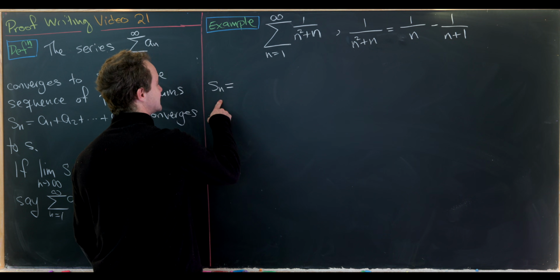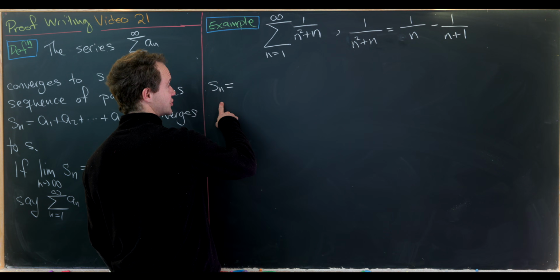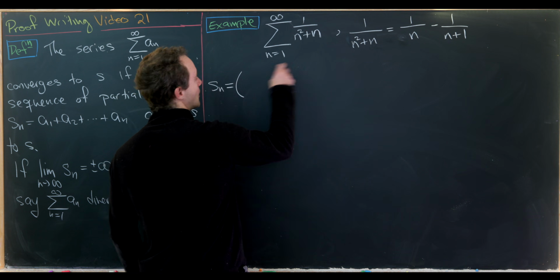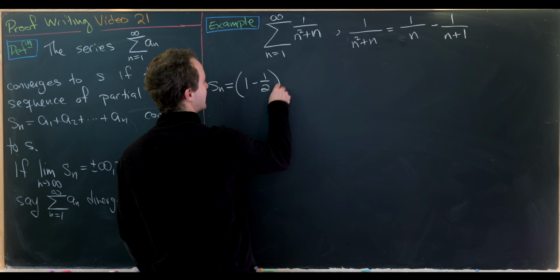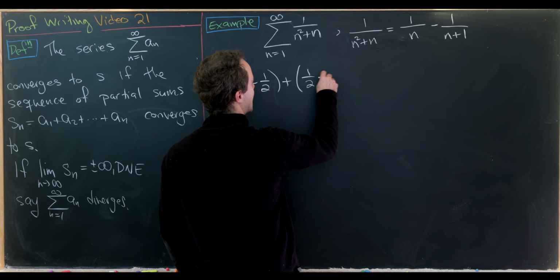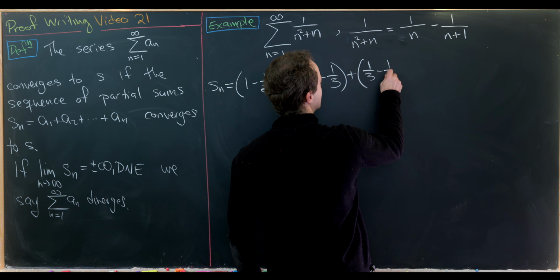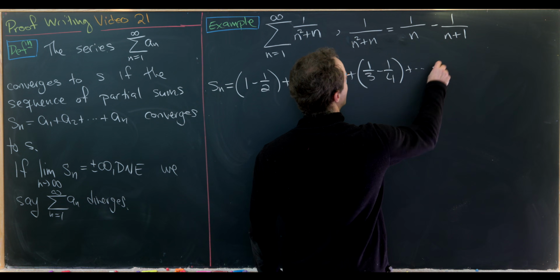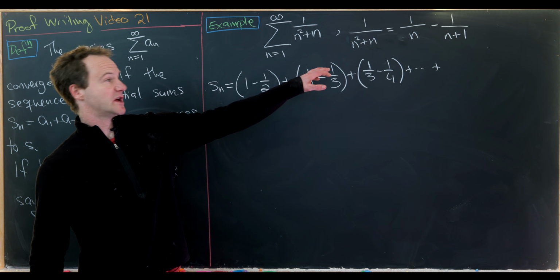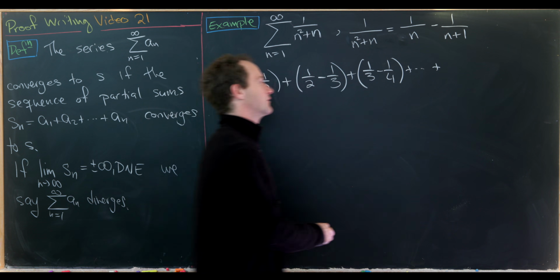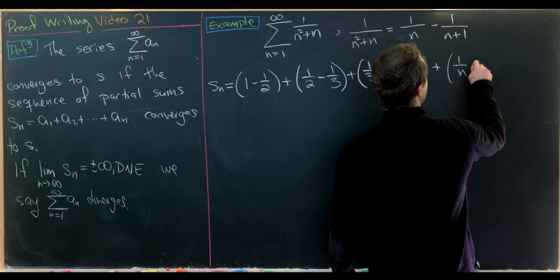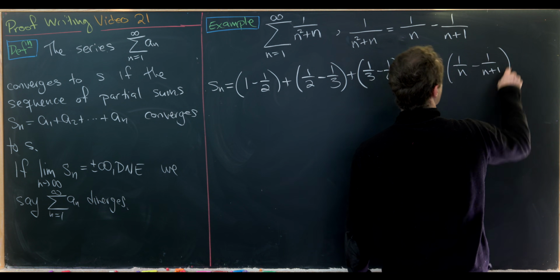Notice s sub n will be the first term, so that'll be 1 minus 1/2, plus the second term, which is 1/2 minus 1/3, plus the third term, which is 1/3 minus 1/4, all the way up to the nth term, which by our decomposition is 1 over n minus 1 over n plus 1.